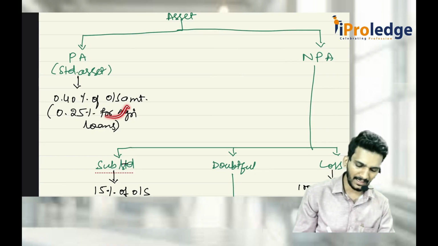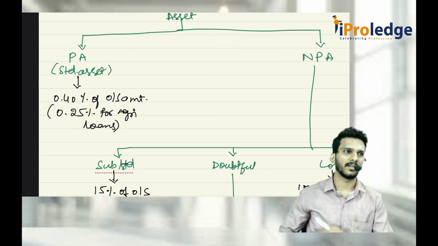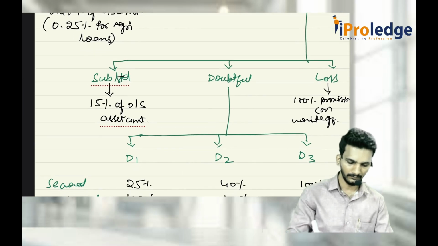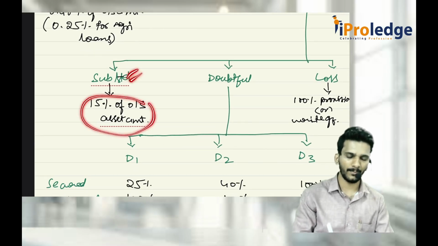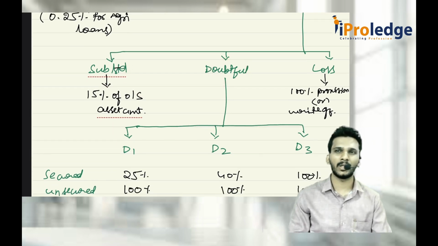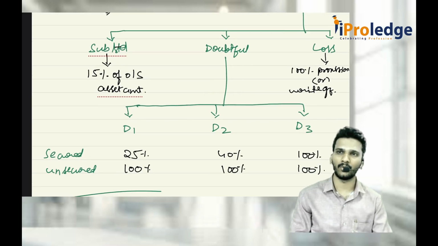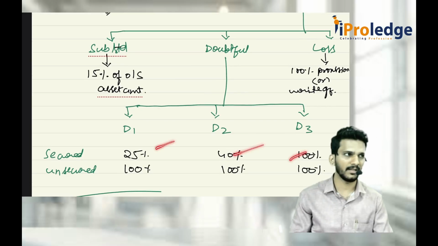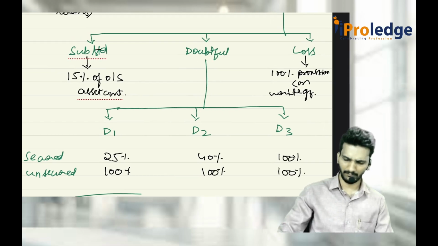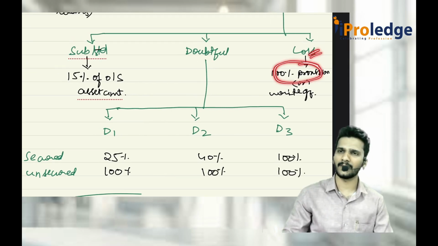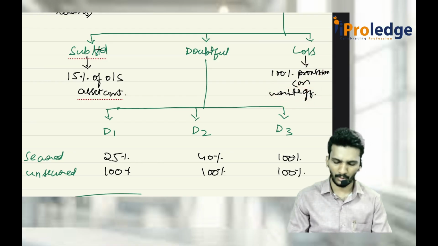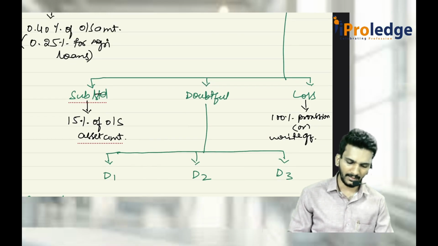If it is agriculture related loans, now only 0.25 is sufficient. 0.4 is not required. But if it is non-performing asset, substandard asset is 15% of the outstanding amount. Doubtful asset depends on D1, D2, D3. Again, it depends on secured or unsecured. If it is secured, 25, 40 and 100 is there. If it is unsecured, everything is 100%. If it is loss asset, give 100% provision or remove it from the books of accounts, write it off. Put it out.